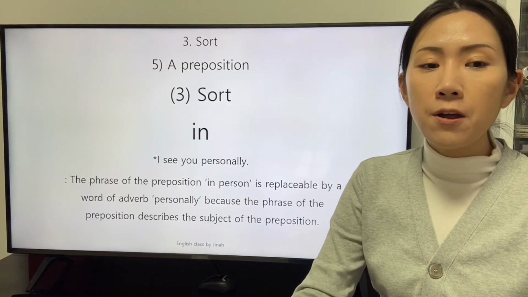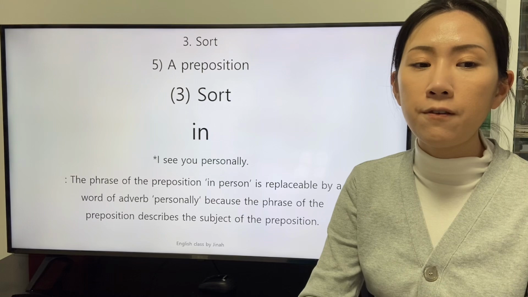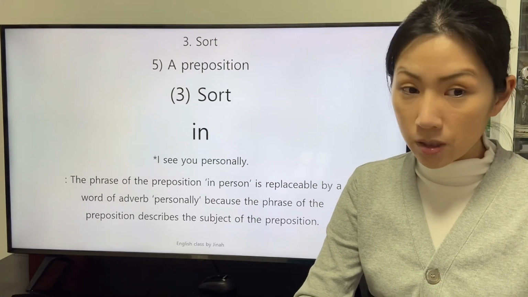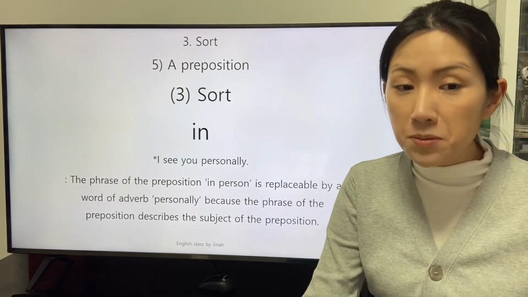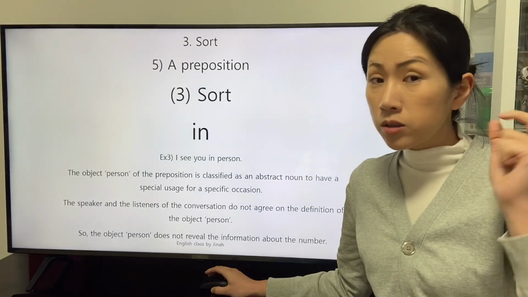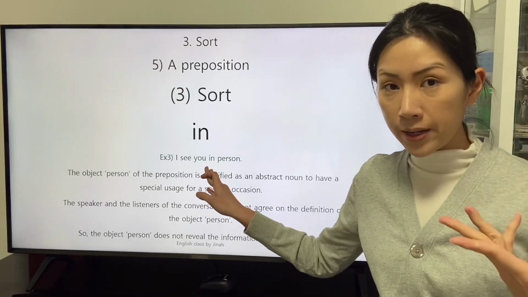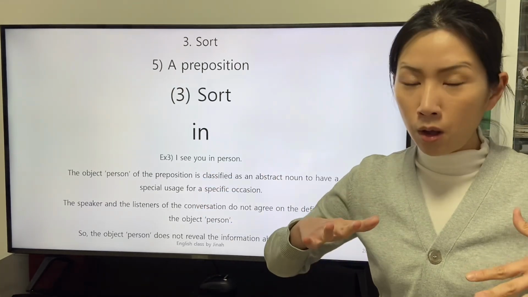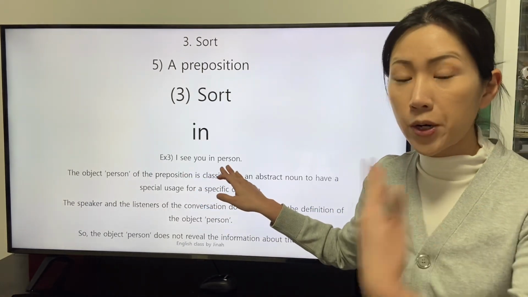The phrase of the preposition in person is replaceable by a word of adverb personally because the phrase of the preposition describes the subject of the preposition. The clause that the preposition in is applied reveals the relationship between the subject, you, and the object, person.